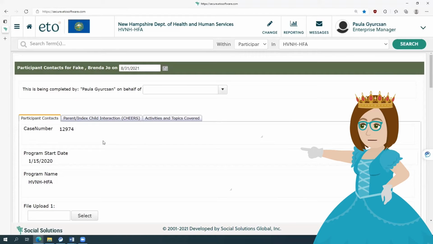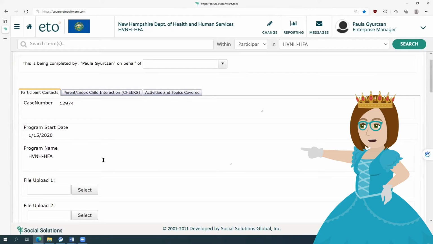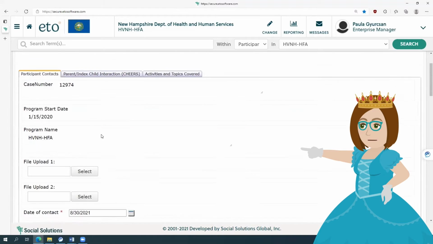Many agencies have policies and procedures regarding this, so please refer to your supervisor for the timelines of entering your home visit. It's really important to enter it timely because your supervisor will be reviewing it before your supervision, and this is how they can best support you. Also, there is a lot of data coming out of these home visits for Form 1 and Form 2. So it's so important that it is entered timely and accurately.